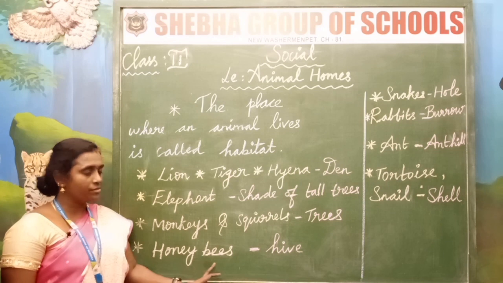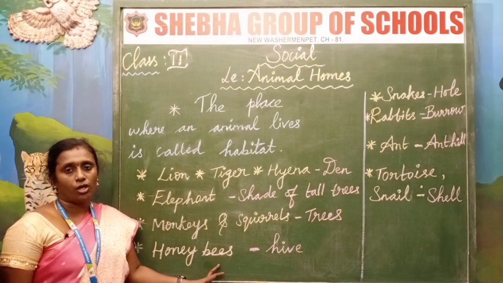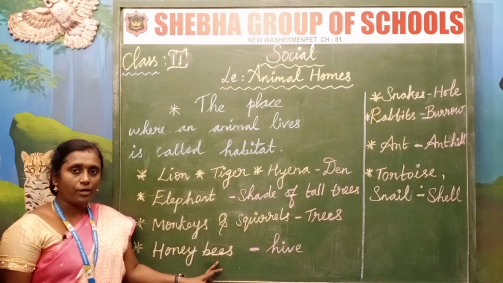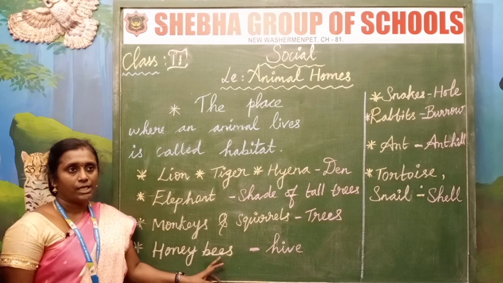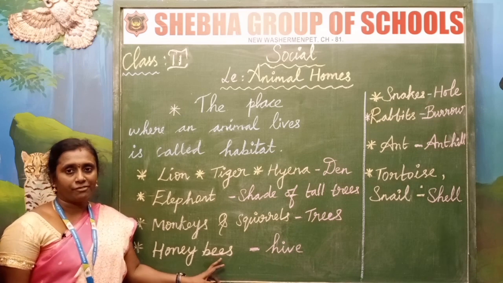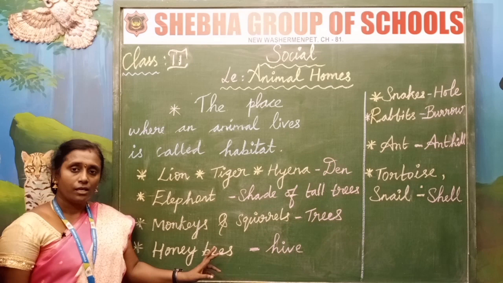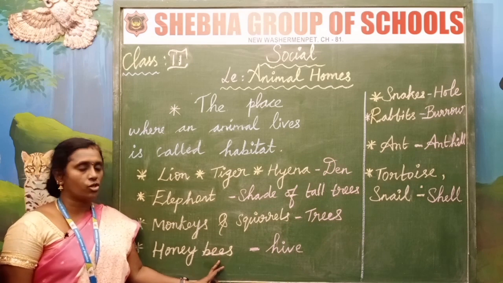Now we are going to see the honeybees. Honeybees are found in a group. The group of honeybees is called a swarm. These honeybees collect nectar from flowers and store it in their house. The house of the honeybees is called the hive.